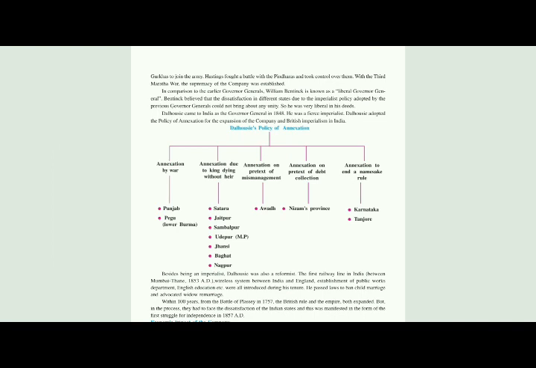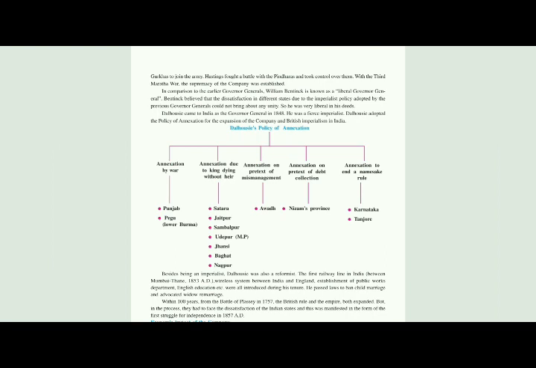Moving on to the next, it is annexation due to kings dying without an heir. This means if the king does not have an heir, then the state was added. These were Satara, Jaitpur, Sambalpur, Udaipur, Jhansi, Baghat and Nagpur.